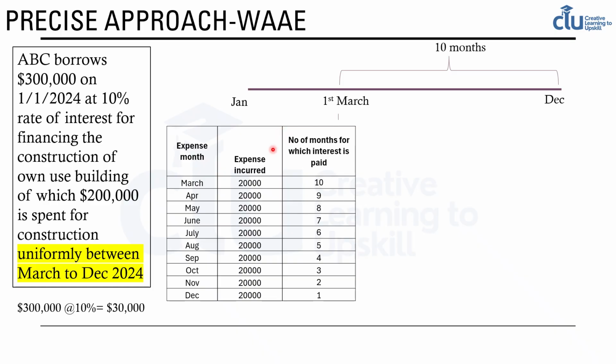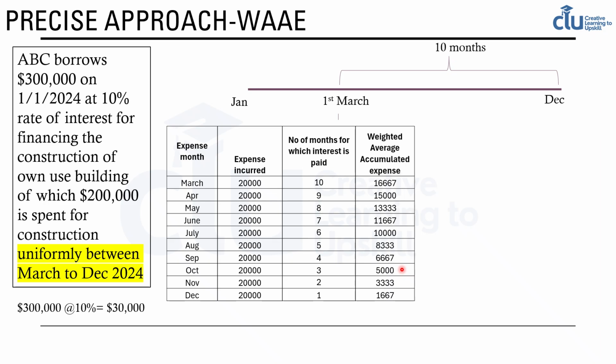So for each of these months, we have the number of months for which interest is paid, which is the remaining months. So for March, we have remaining 10 months. Similarly, April 9, May 8. And based on this, we calculate the weighted average accumulated expense for each of these. So 20,000 into 10 by 12 is 16,667. 20,000 into 9 by 12 is 15,000. 20,000 into 8 by 12 is 13,333, and so on.